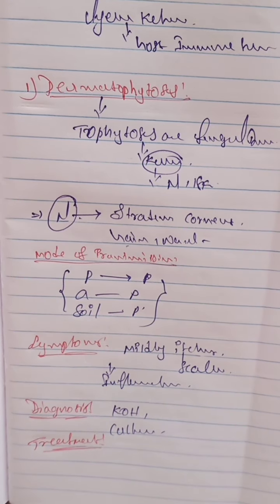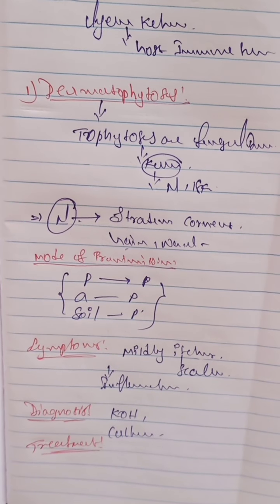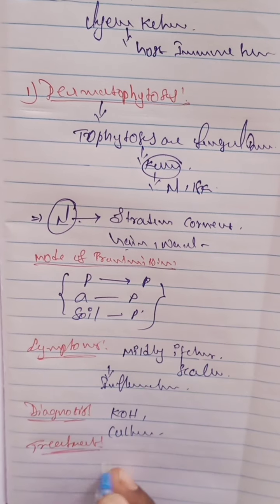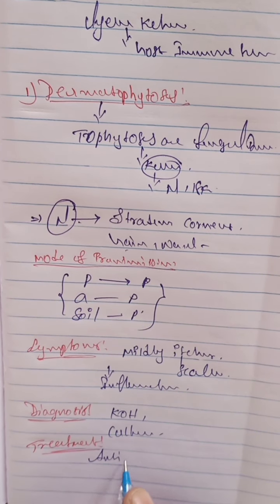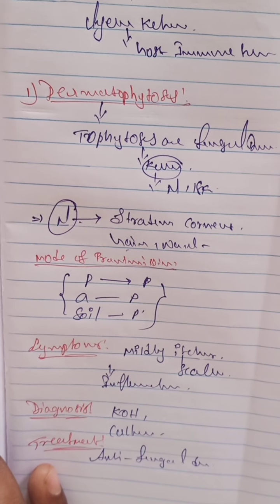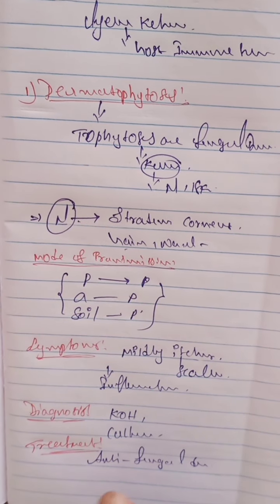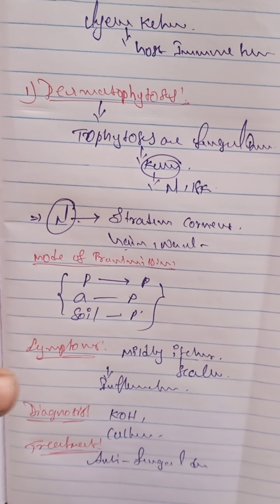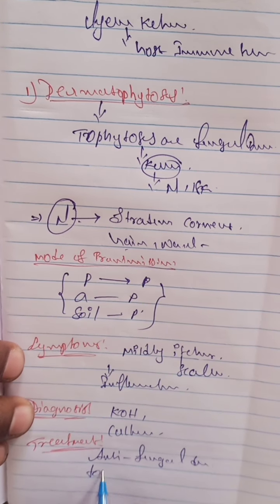The first is antifungal drugs, which we mostly use to control this type of infection. And the next one, we also use topical applications